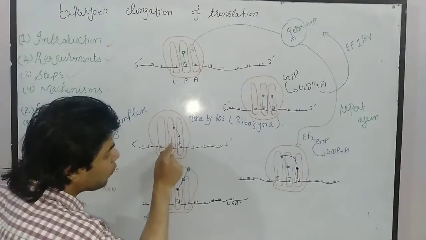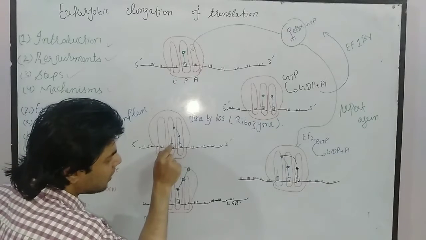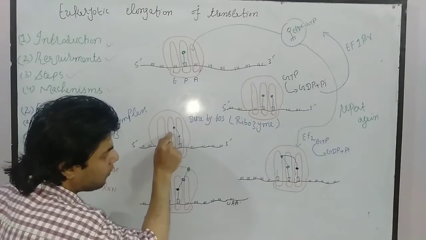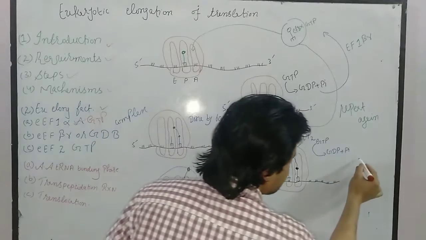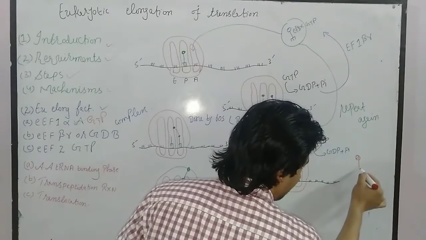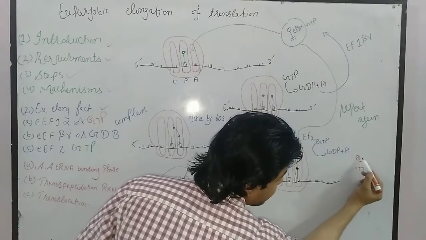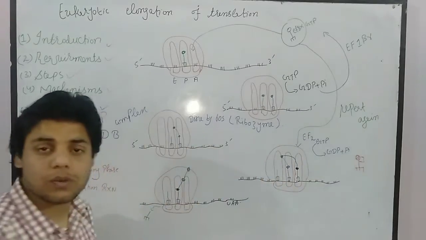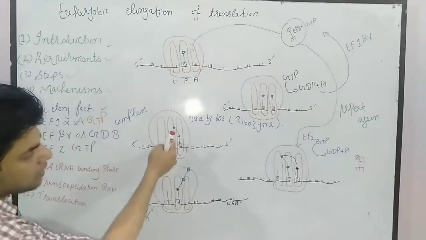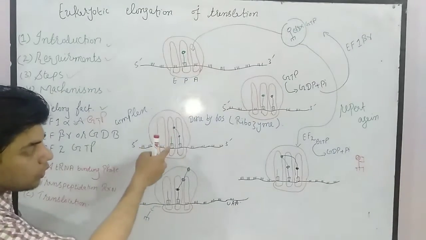Now the bond is formed, as you can see. But remember, the bond which is present between the transfer RNA and the amino acid, this is the amino acid, this is the bond and this is the transfer RNA. Whenever the bond between the amino acid and the transfer RNA is broken down, as you can see, now the bond is broken down.